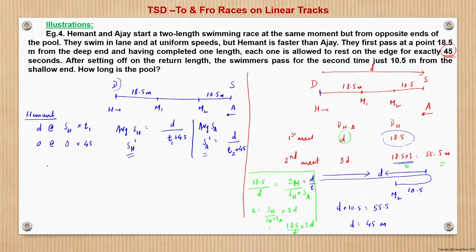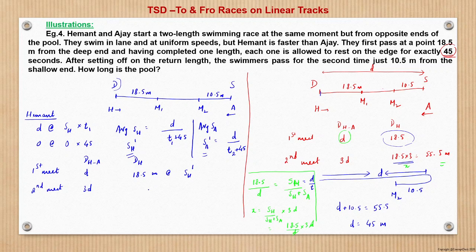So now see, again coming back to the question, at the first meet, total distance covered by Hemant and Ajay together is d. Distance covered by Hemant will be 18.5 meter at an average speed of sh dash, and for the second meet the total distance will be 3d. So what will be the distance covered by Hemant?